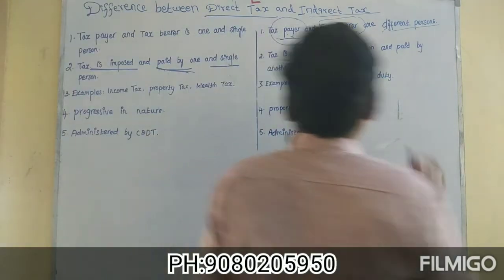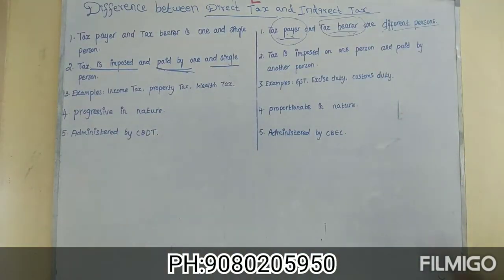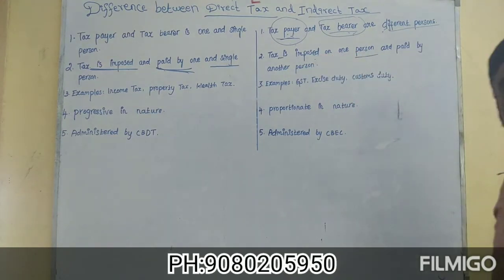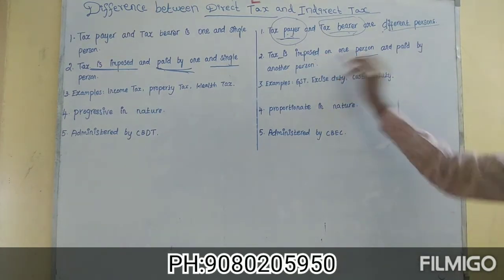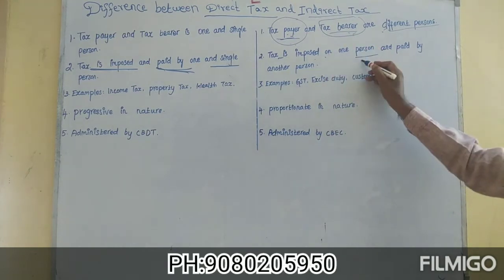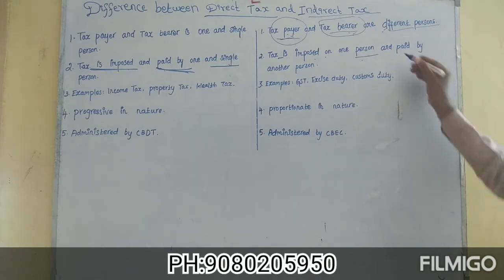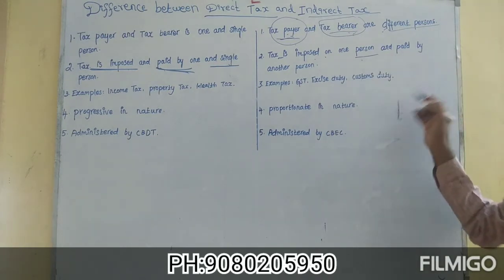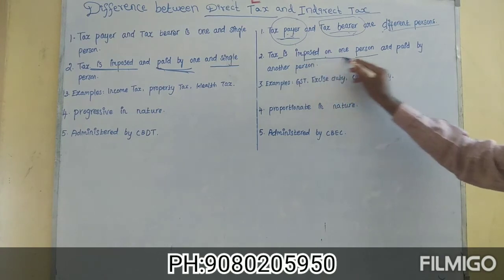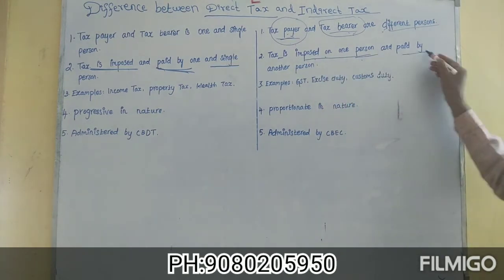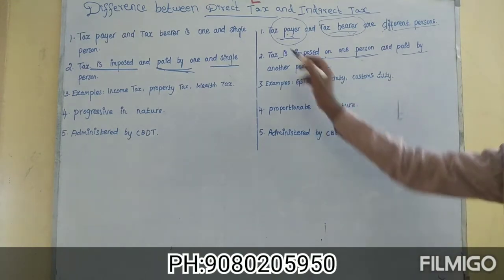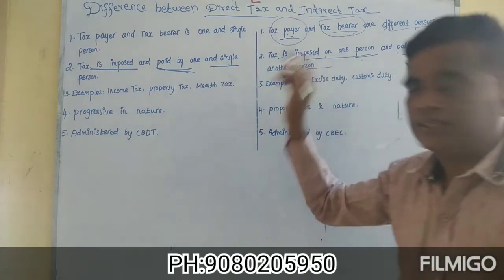But in the case of indirect taxes, tax is imposed on one person. As told already, GST is paid by the seller, but it is borne by the buyer. So we can say that tax is imposed on one person and paid by another person. This is another difference between direct tax and indirect tax.